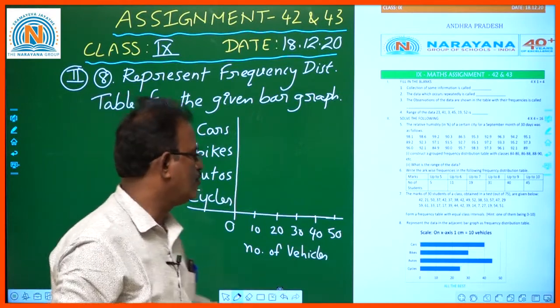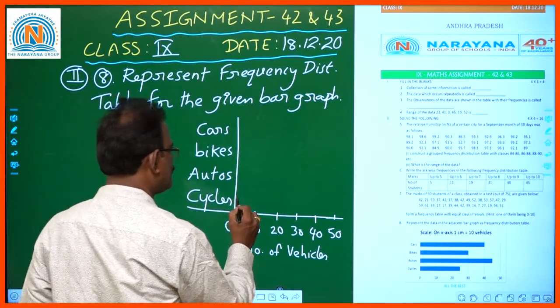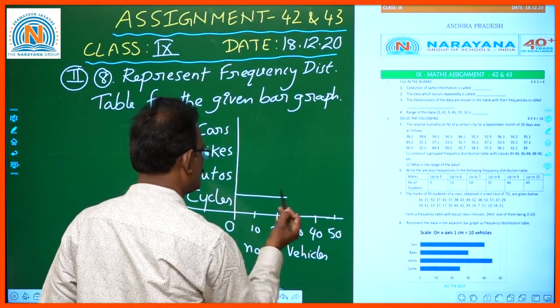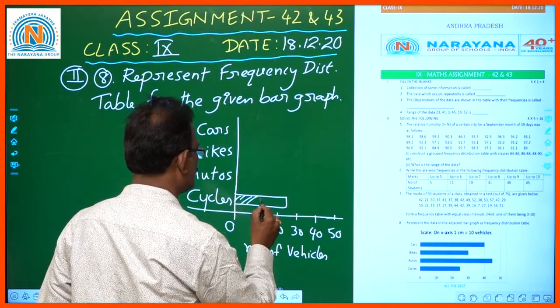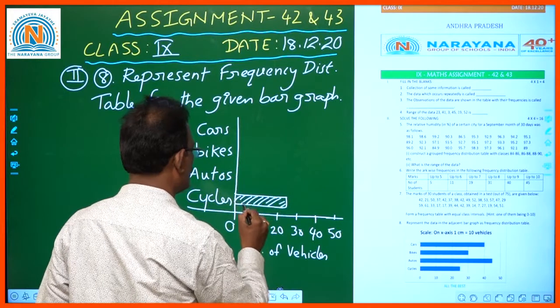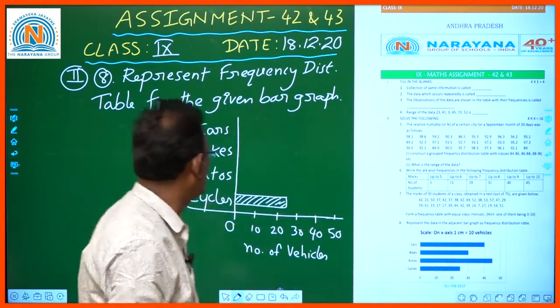So for cycles it is between 20 to 30. Autos are between 40 to 50.